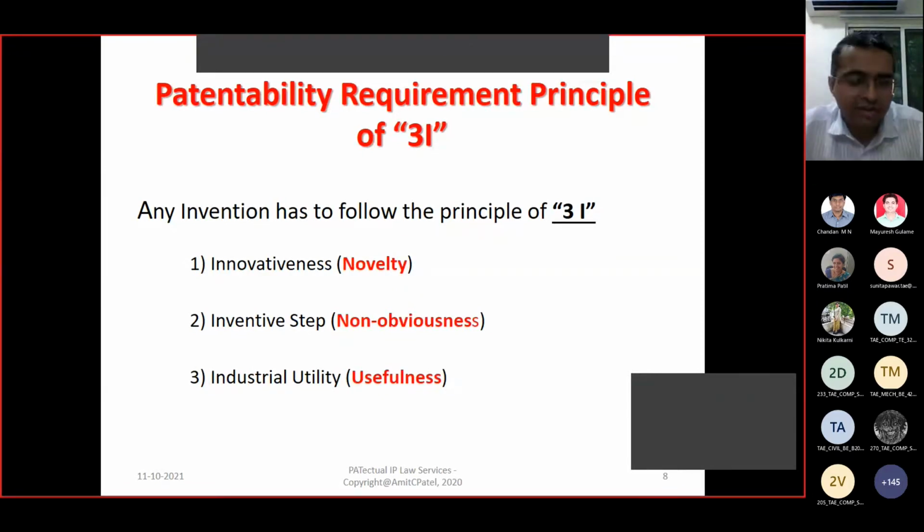Any invention, either very common or very big, from any technical field, is to be judged solely on just three criteria. And if the answers are positive and in your favor, you are good to go with the patent. So just three criteria, and I hope these fundamentals have been clear to all of you.